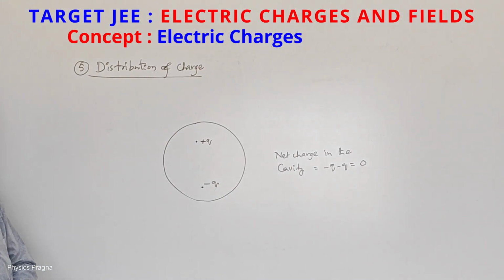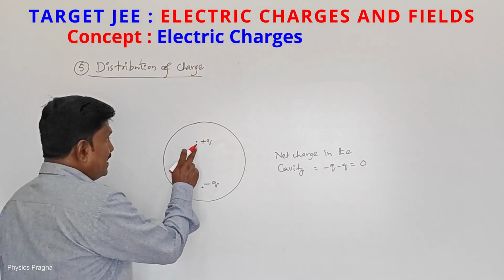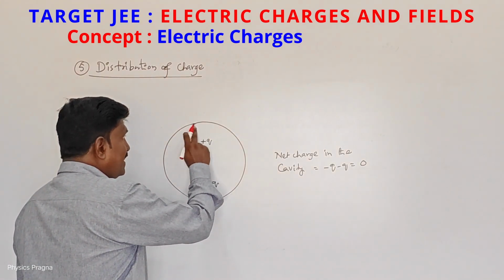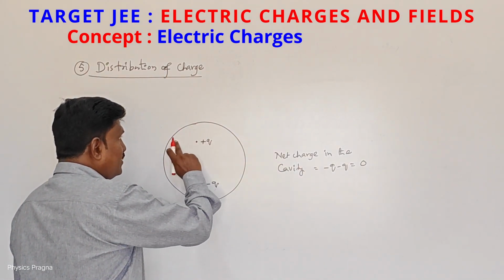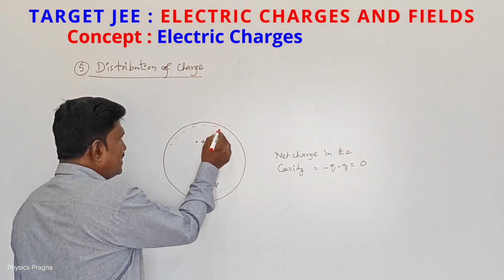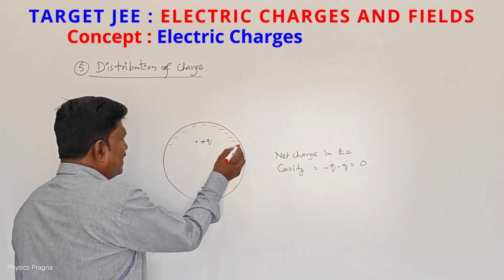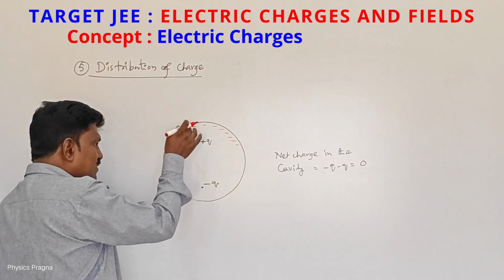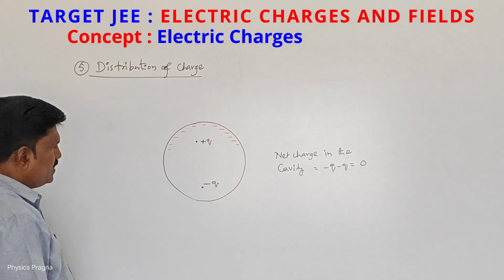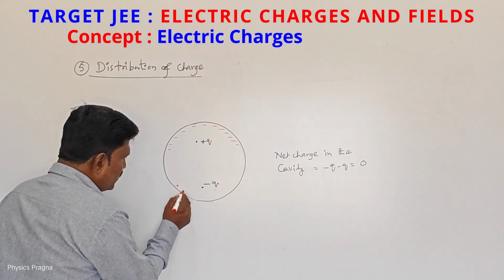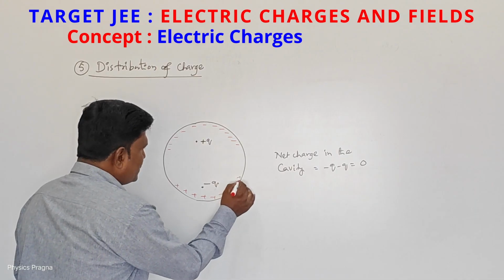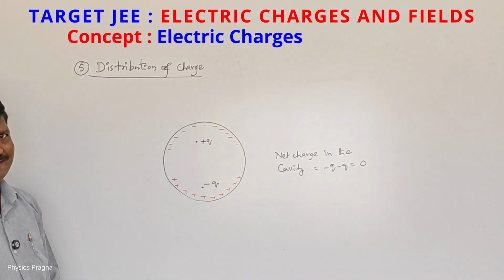But they ask the surface charge density. See, positive is there. The surface of this cavity is a conductor. So due to induction, near the surface which is near the positive charge, negative charges will be induced. This is a negative charge, so opposite charges will be induced, and on this surface positive charges will be induced.